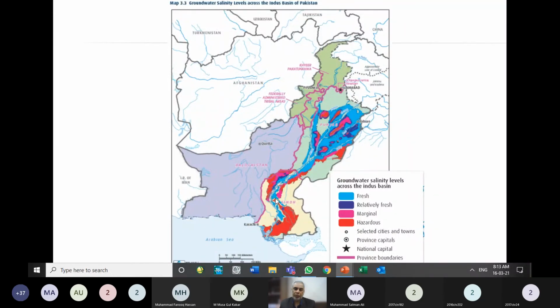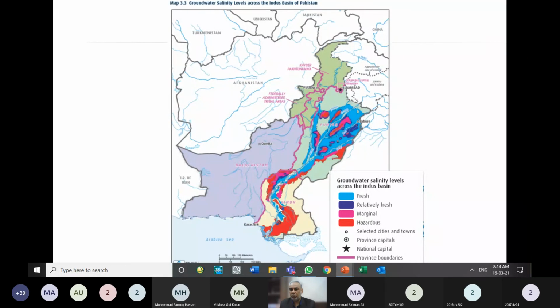So they are heavily dependent upon the fresh water provided by the rivers and by the canals emanating from these rivers. People living around the canal rely on the fresh water supplied through the canals even for drinking water.